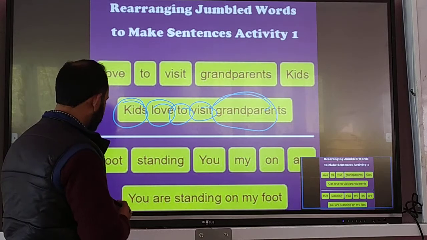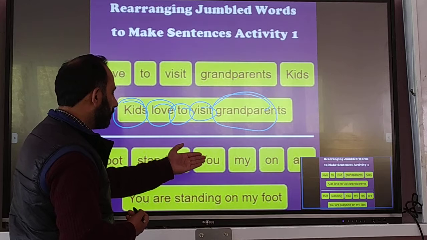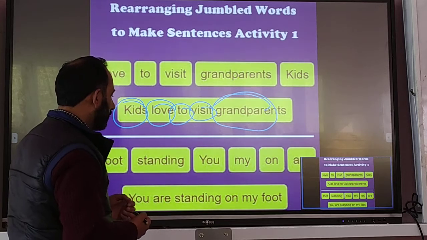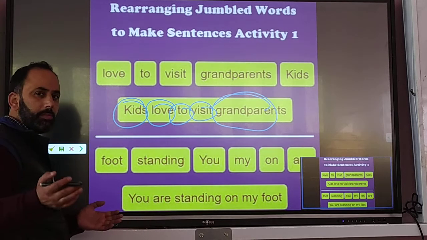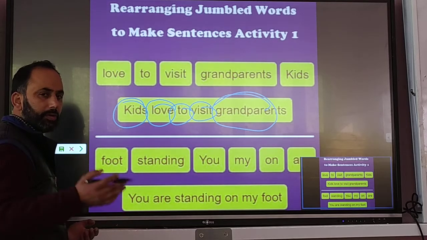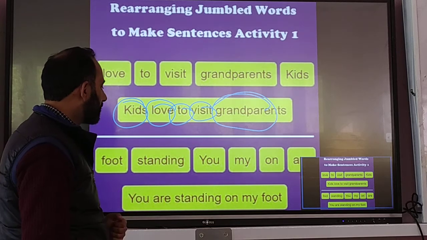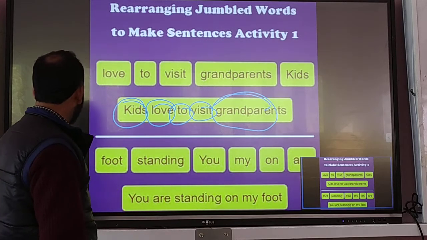Or, food standing you my aunt. Has it any meaning? When we combine it in proper order, proper sequence, then we can say that this is a sentence. For example, you are standing on my foot, then it has the meaning.